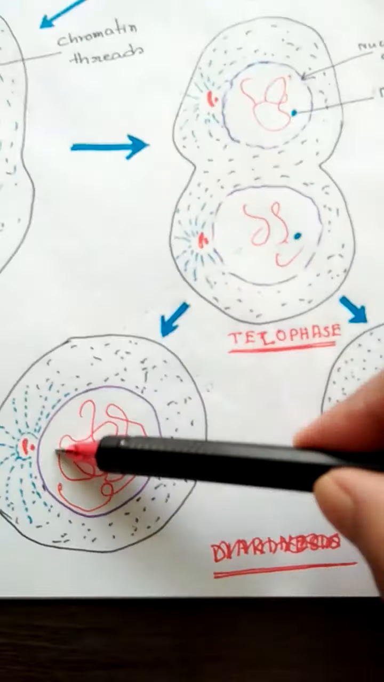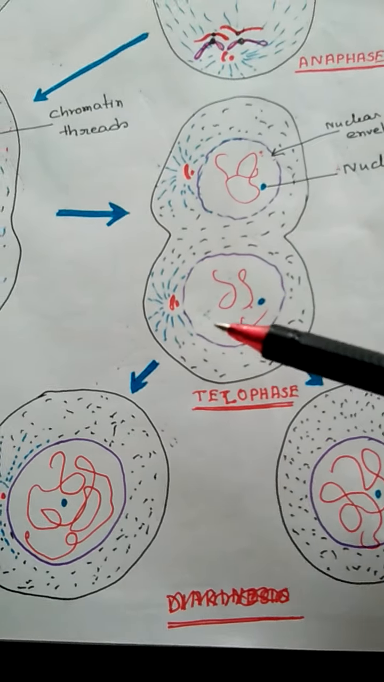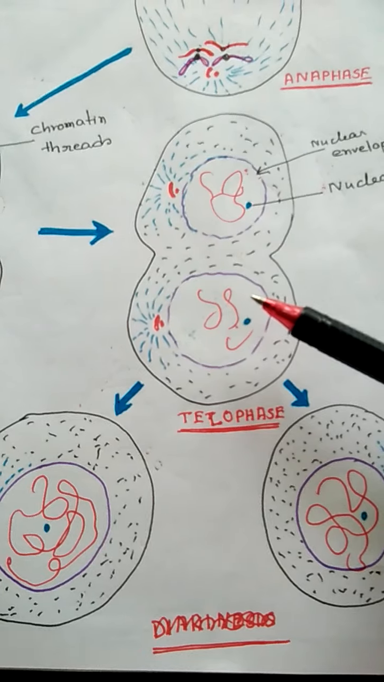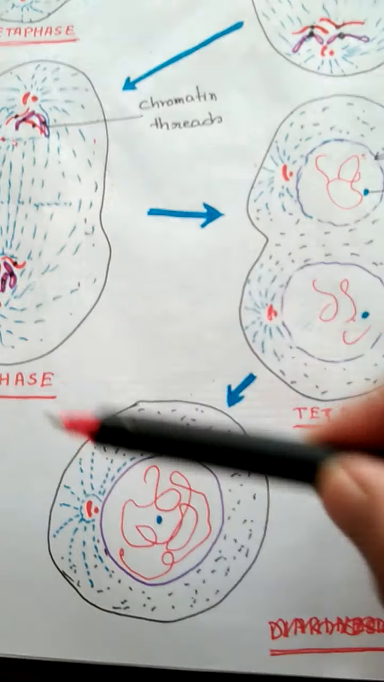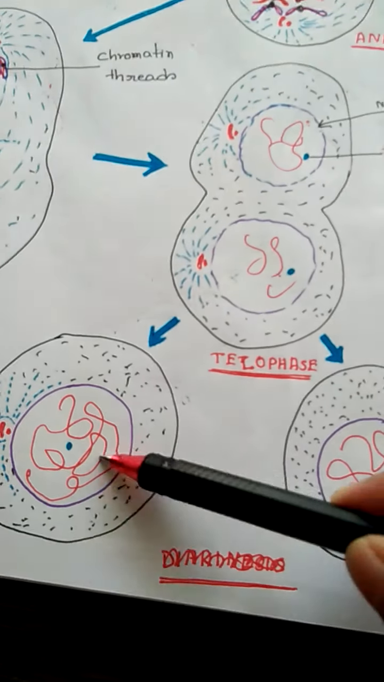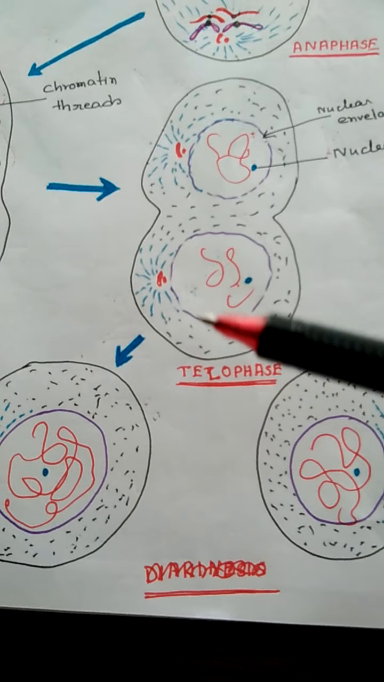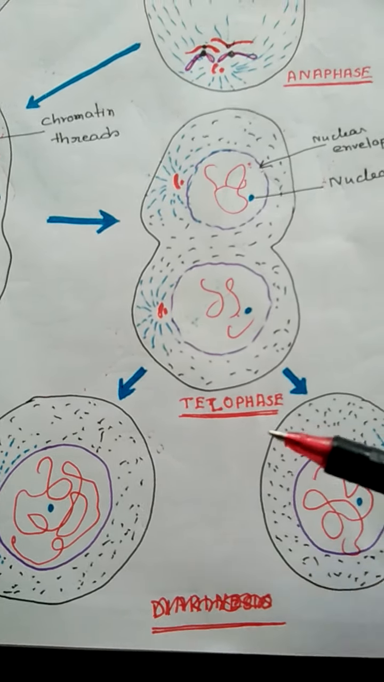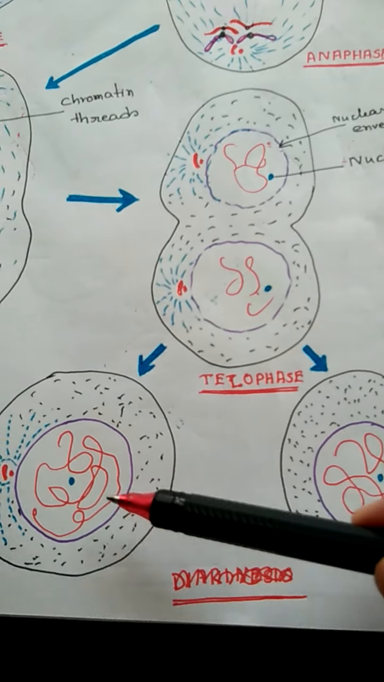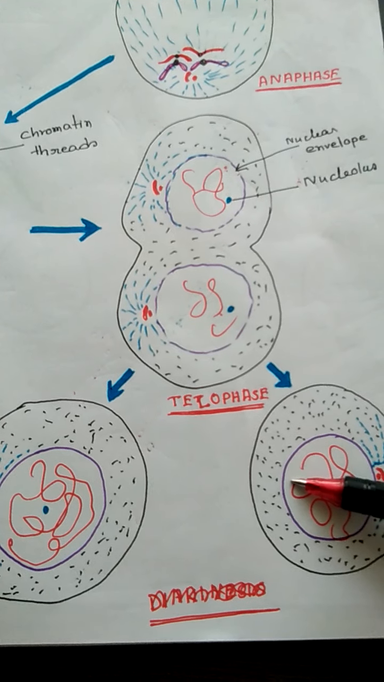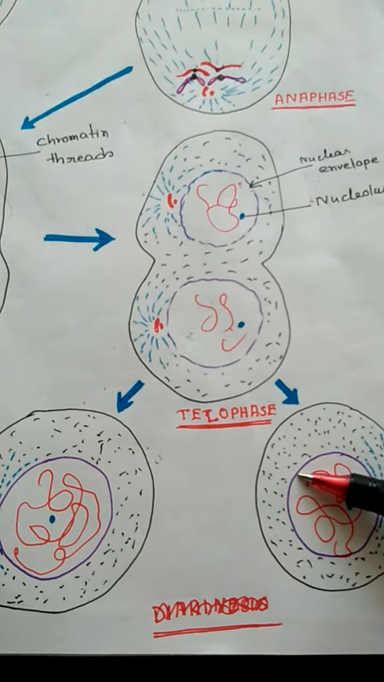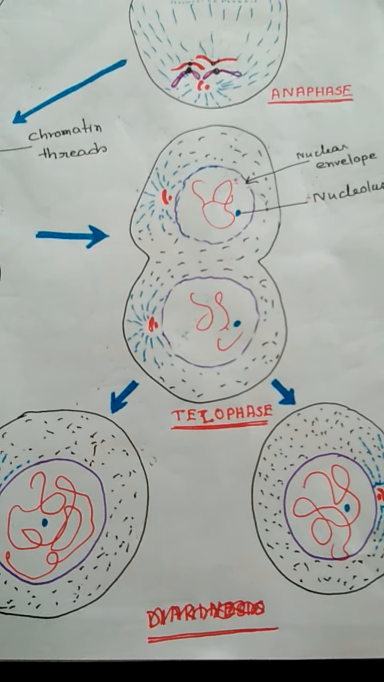So 2 cells are formed, but the chromosome number at the starting is 8, and now here it is 4. The chromosome number becomes half. So the first division is completed, but the chromosome number becomes half after the first division. That's why it is known as heterotypic, and 2 cells are formed with half the number of chromosomes.